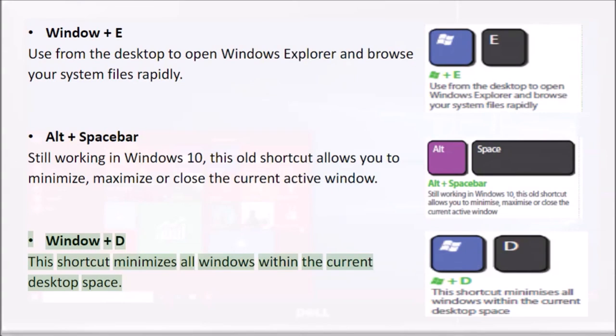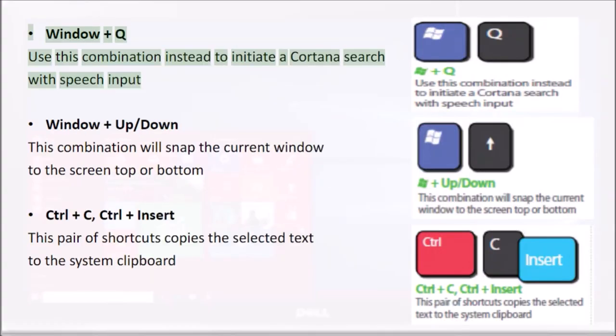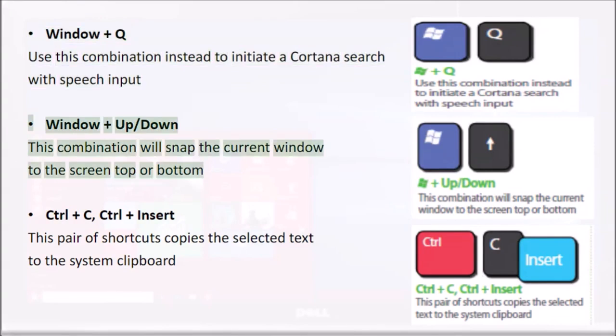Windows and D. This shortcut minimizes all windows within the current desktop space. Windows and Q. Use this combination instead to initiate a Cortana search with speech input. Windows and up/down. This combination will snap the current window to the screen top or bottom.